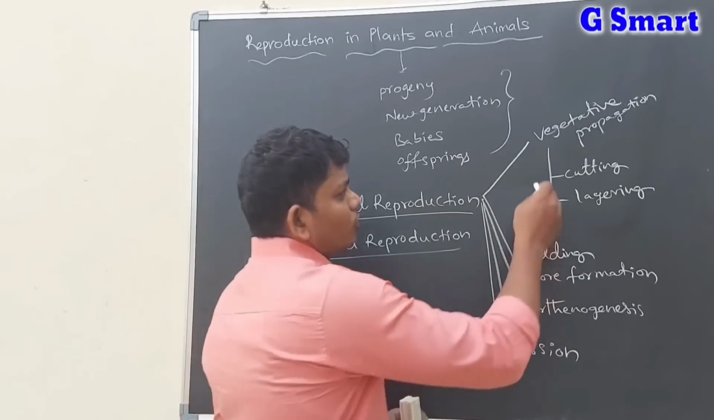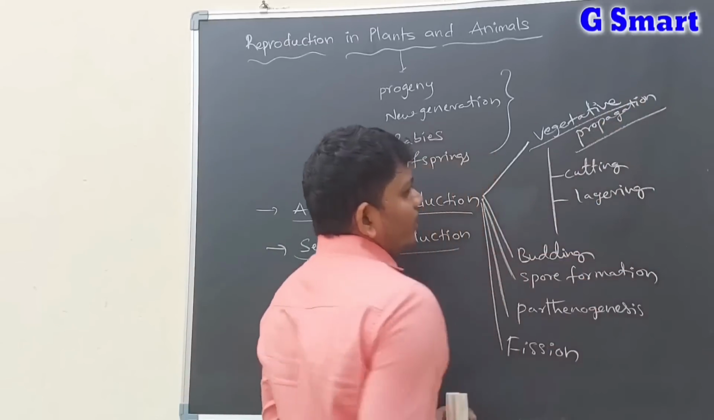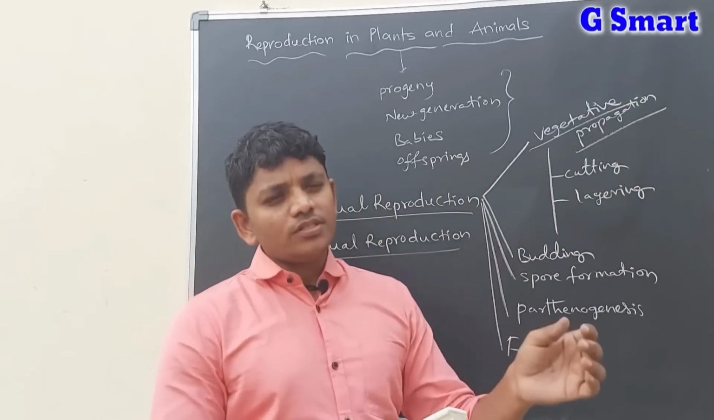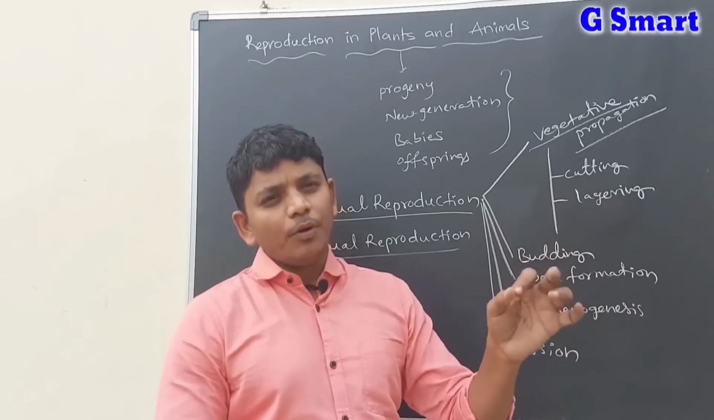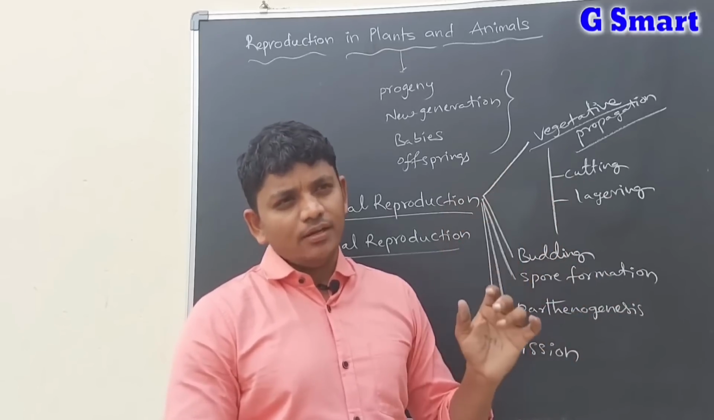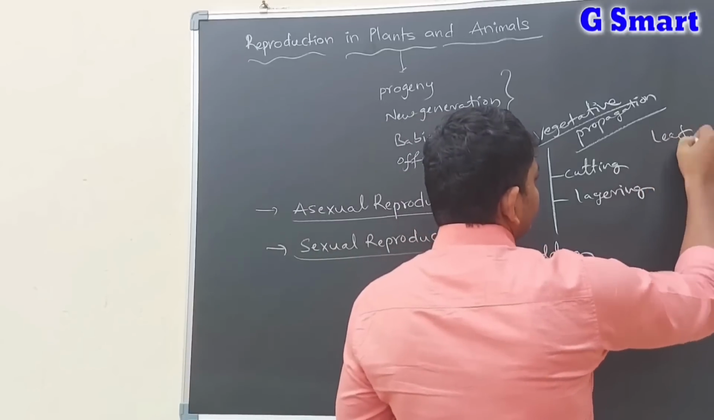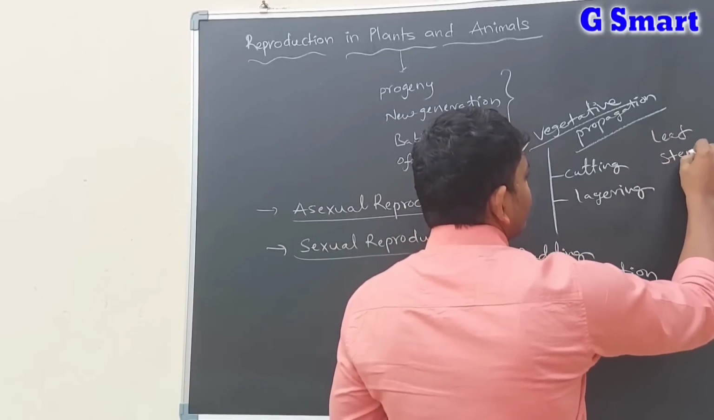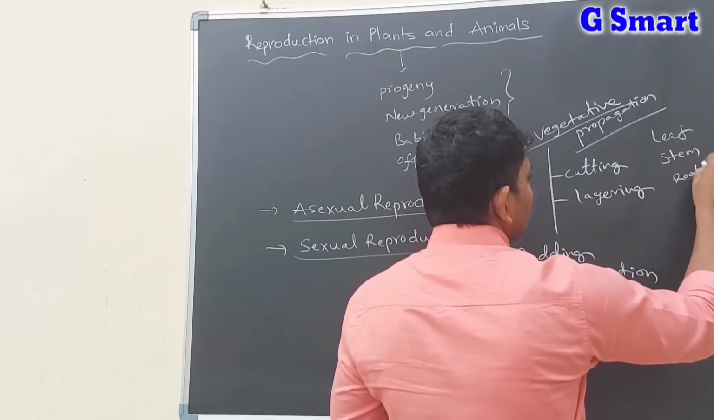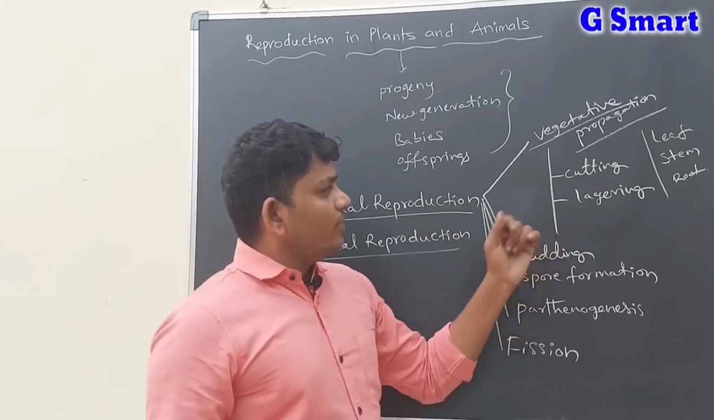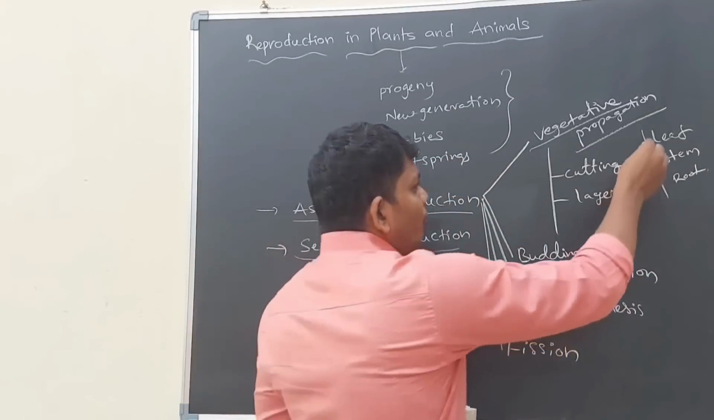Let us discuss vegetative propagation. Vegetative propagation is a process that occurs with the help of the vegetative parts of the plant. The vegetative parts of the plant are the leaf, stem and root. For example, bryophyllum.